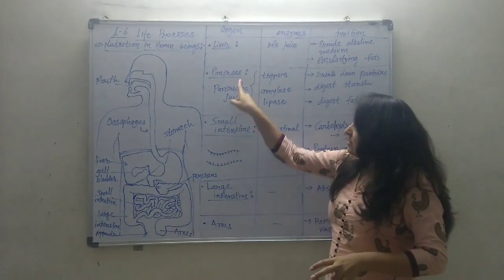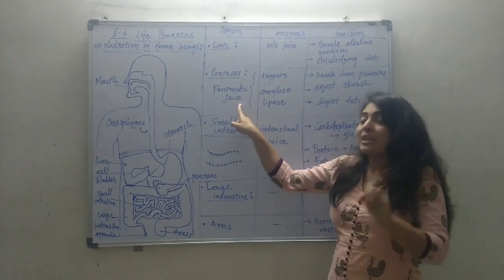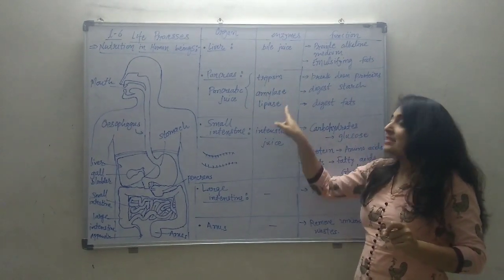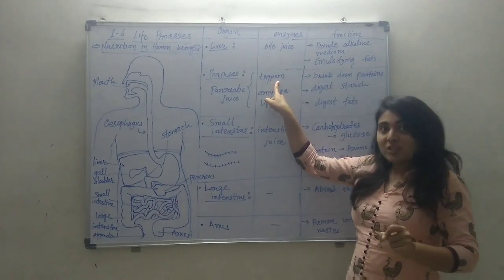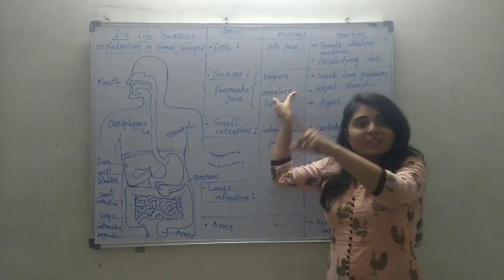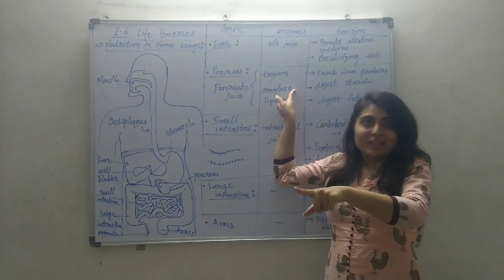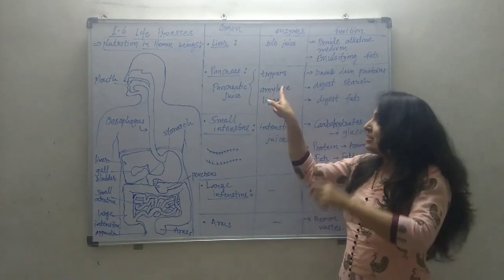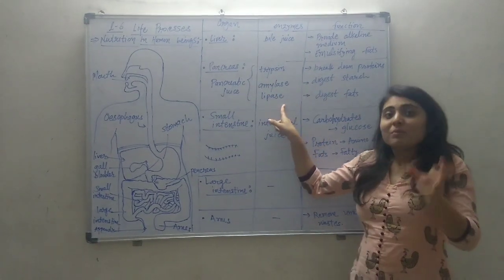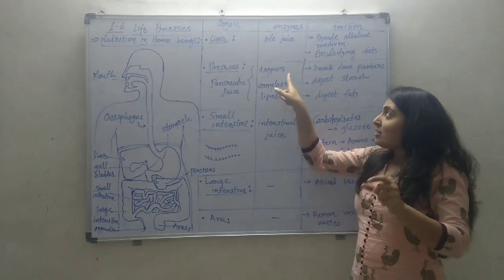So this pancreas gland will secrete pancreatic juice. In this pancreatic juice, 3 enzymes are present, which are trypsin, amylase and lipase. Amylase is also secreted by salivary gland. It is called salivary amylase. Here it is pancreatic amylase. So trypsin, amylase and lipase are secreted by pancreas.